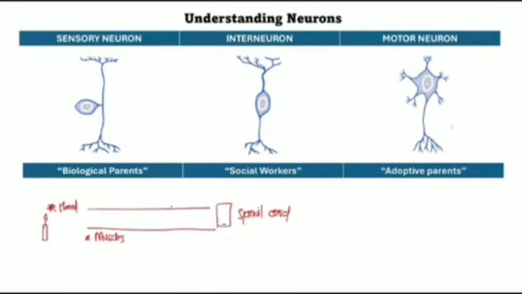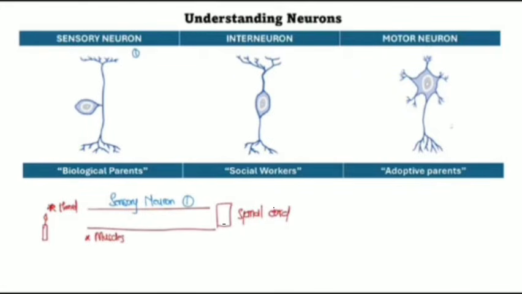So if you put your hand in a candle, what should happen? The impulses should move through what? They should move through a sensory neuron. So we start with the sensory neuron because a sensory neuron has to sense something, it has to detect a change in the environment. So here we're gonna have our sensory neuron, right? Sensory neuron is number one.